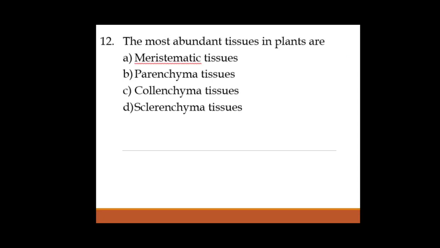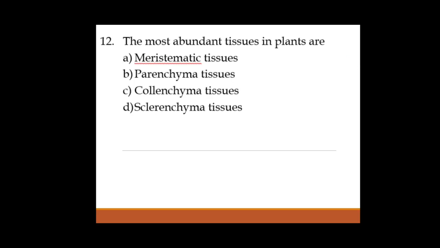Okay, next one. The most abundant tissue in plants: meristematic tissue is present only at the tip part, so its amount is less. Parenchyma tissue is present in almost all parts of the plant body. Collenchyma tissue we call a living mechanical tissue, found in the petiole of the leaf as well as in the young stem, which gives mechanical support. Sclerenchyma is called a dead mechanical tissue at maturity, and it is composed of two different types of cells, mainly the sclereids as well as the fibers. So the most abundant tissue here is the parenchyma tissue.